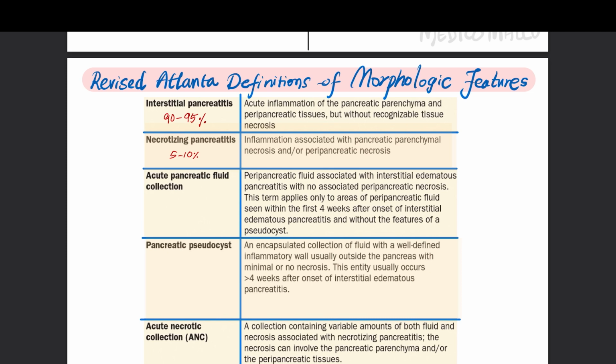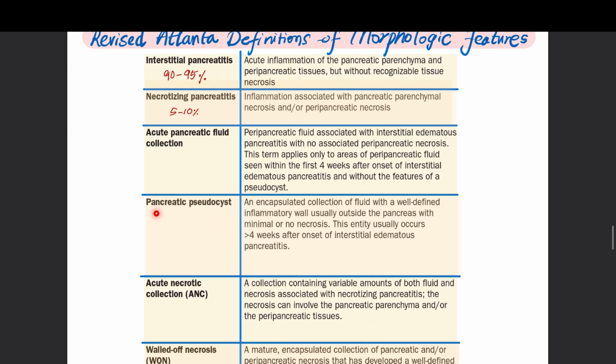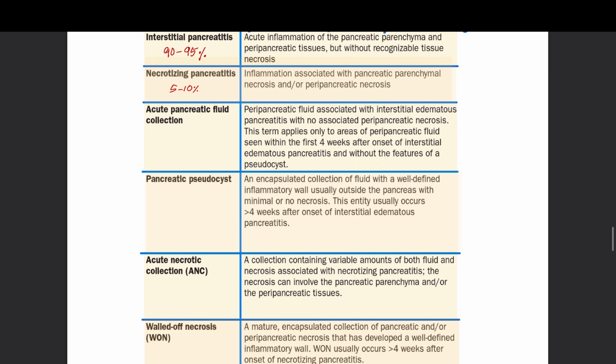And there are some other entities like acute pancreatic fluid collection and pancreatic pseudocyst, where there is an encapsulated collection of fluid with a well-defined inflammatory wall, usually outside the pancreas with minimal or no necrosis. This usually occurs more than 4 weeks after the onset of interstitial edematous pancreatitis.